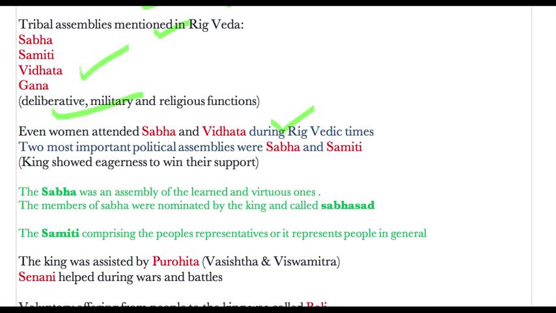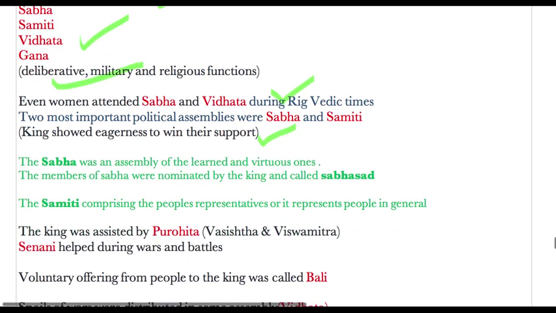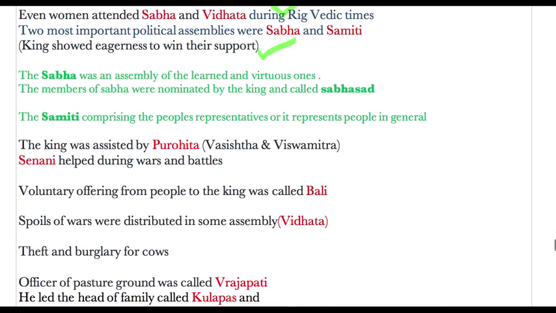Okay. Two most important political assemblies were Sabha and Samiti. King showed eagerness to win their support. So this is important, Sabha and Samiti. And what is Sabha and what was Samiti? The Sabha was an assembly of learned and virtuous ones. Okay, the members of Sabha were nominated by kings and called Sabhasad.